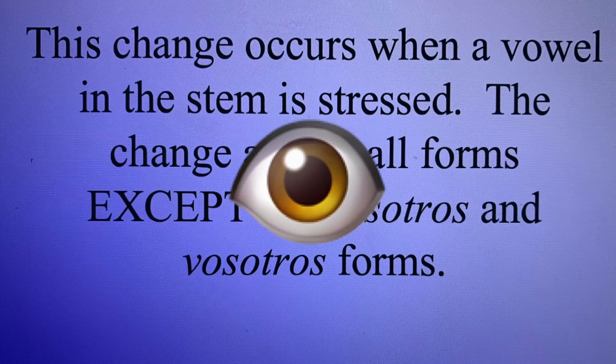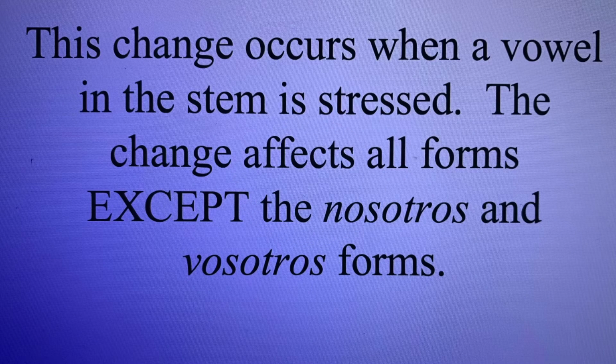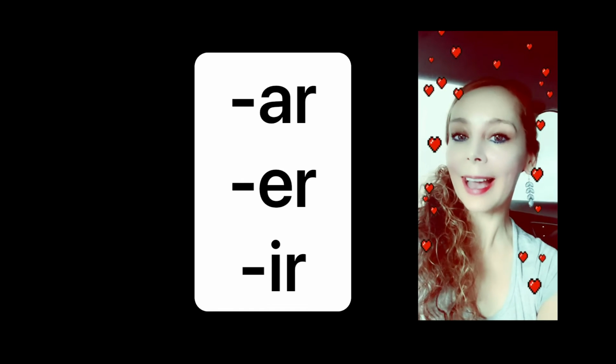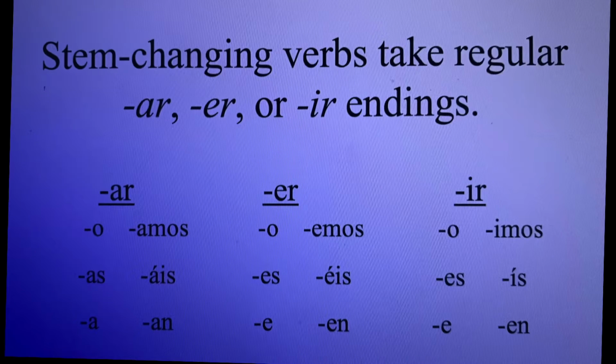Ojo! This change occurs when a vowel in the stem is stressed. The change affects all forms except the nosotros and vosotros forms. That means in the nosotros and vosotros forms, you conjugate the verb just the same way you always do. Stem changing verbs take regular AR, ER, and IR endings.